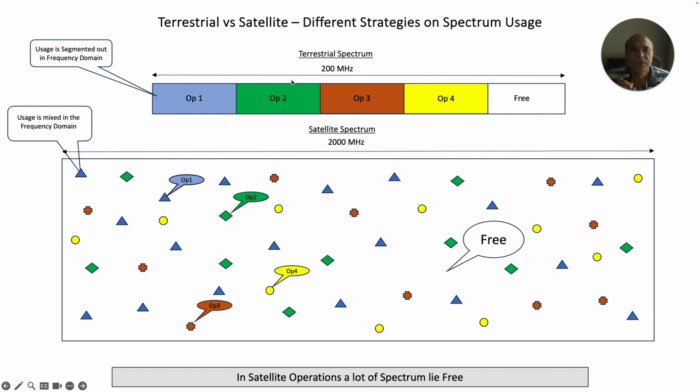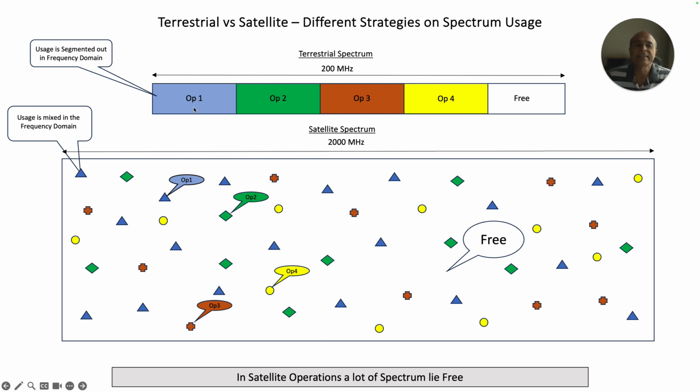Now, if you look at the terrestrial spectrum, you will find that it is broken into chunks: operator 1, operator 2, operator 3, operator 4. They are exclusively assigned, unlike in the case of satellite spectrum where the spectrum is shared. Okay, that is the third important distinction between terrestrial spectrum and satellite spectrum.